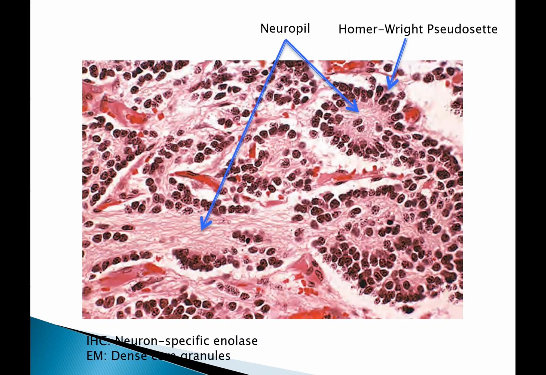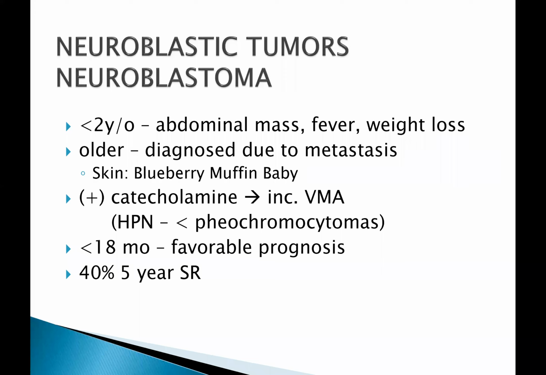Now, catecholamines. 90% of neuroblastomas, regardless of location, will produce catecholamines, similar to the catecholamines associated with pheochromocytoma. It is an important diagnostic feature. You can assay the blood levels of catecholamines and elevated urine levels of the metabolites, particularly vanillylmandelic acid.